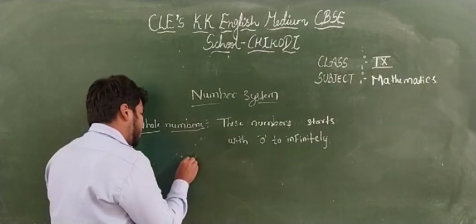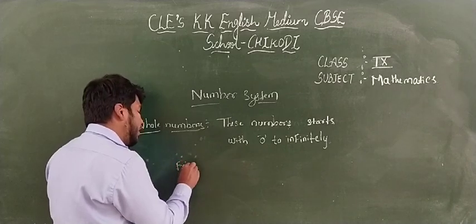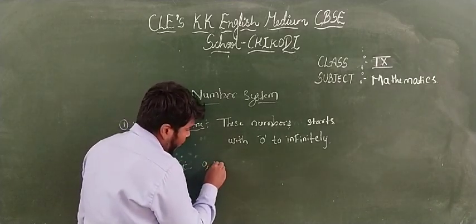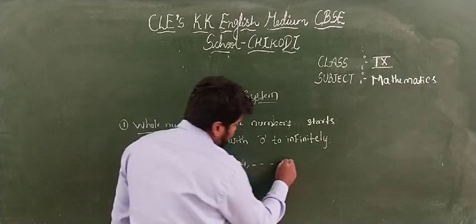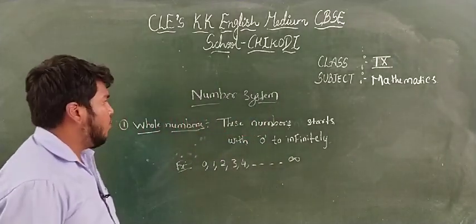Such type of numbers are called whole numbers. Example: 0, 1, 2, 3, 4, and so on up to infinity. Such type of numbers are called whole numbers.